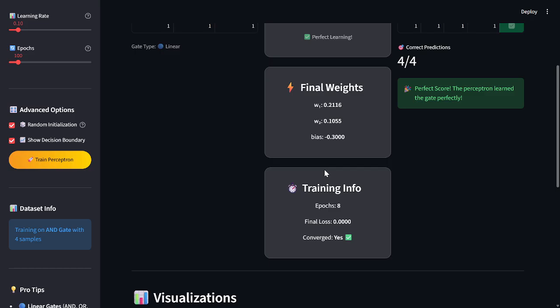Training information. The next section is training information. Here we can see total epochs used, final loss, and convergence status. For example, if the model converges in only 9 epochs, it means the perceptron successfully learned the pattern before reaching the maximum number of epochs. Loss measures the total error made by the model.